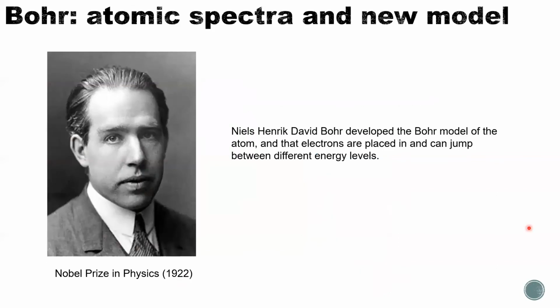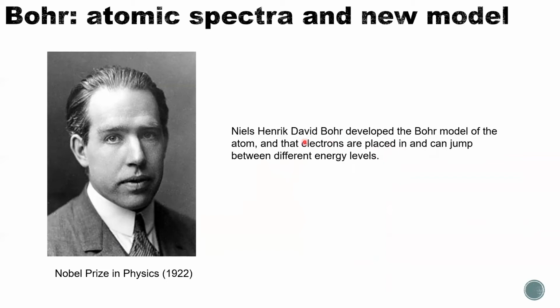Okay, next one, Bohr. He developed the Bohr model of the atom. This is also one of the important topics in chapter 7. We're going to talk about that in later videos. He found that electrons are placed in, and can jump between, different energy levels.